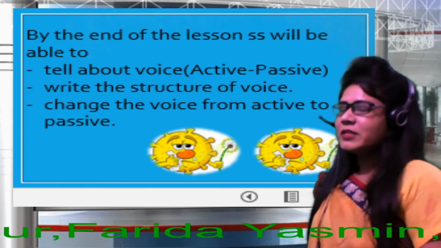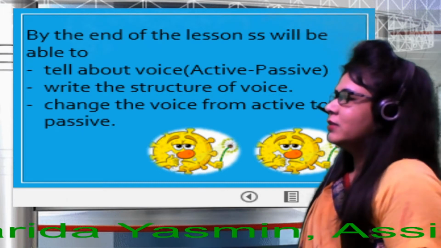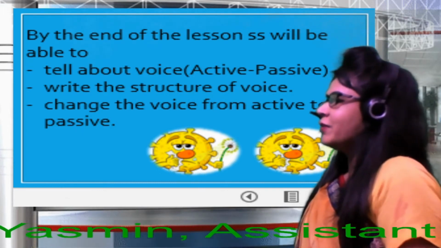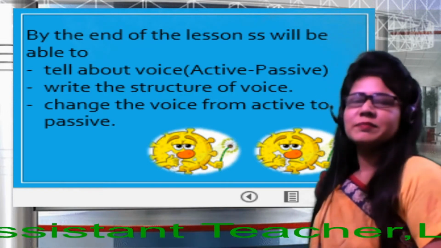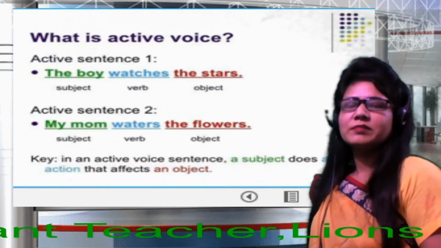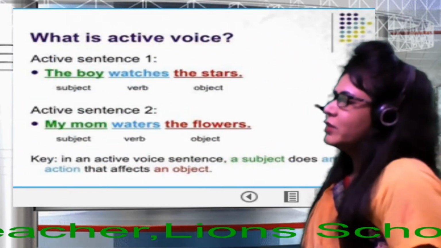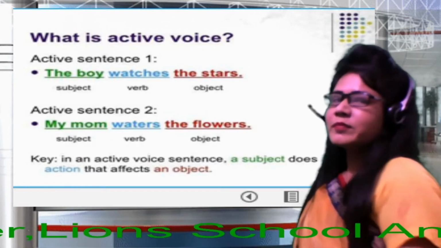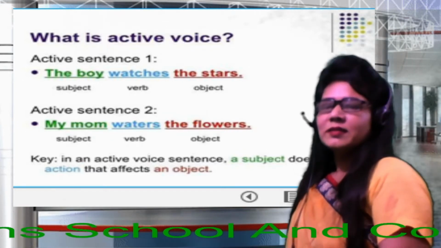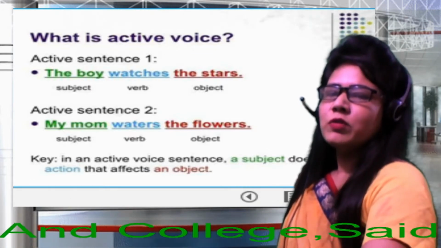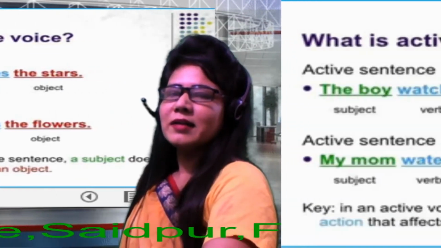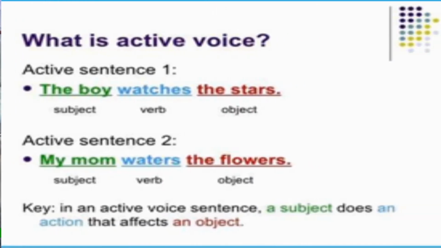So dear learners, we should know what is active or passive. At first, it should be known to you, dear learners. So, what is active voice? It is in active mode and also it is an assertive sentence, dear learners.